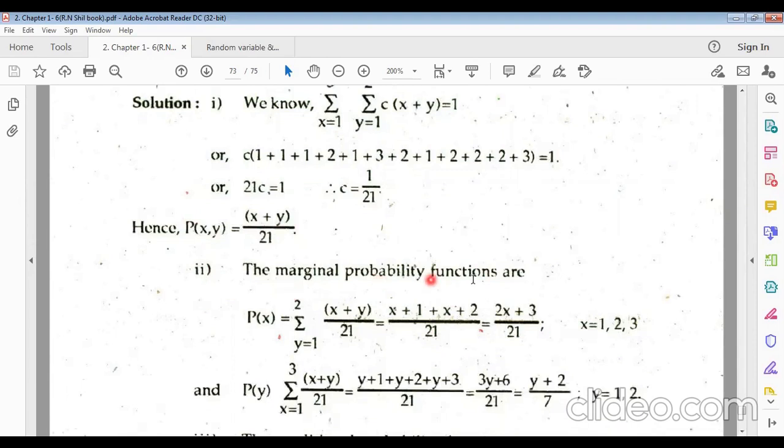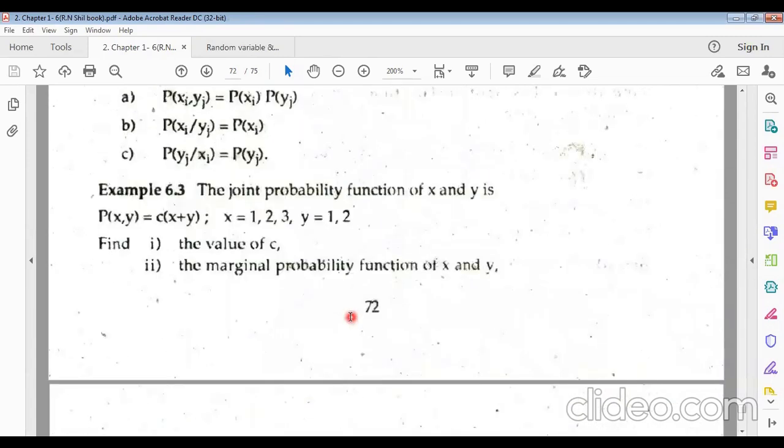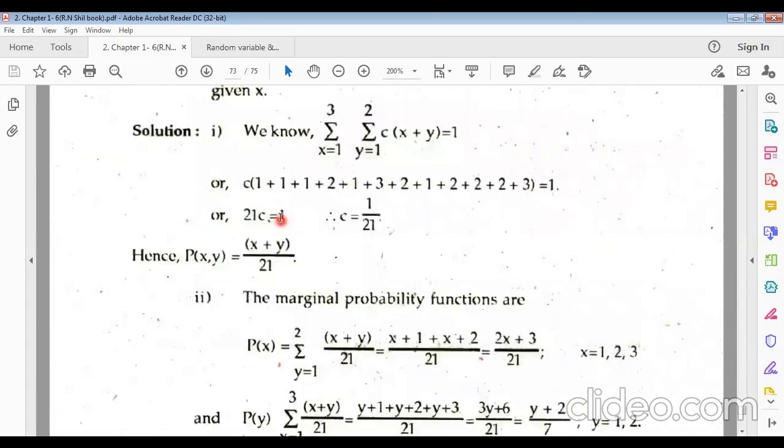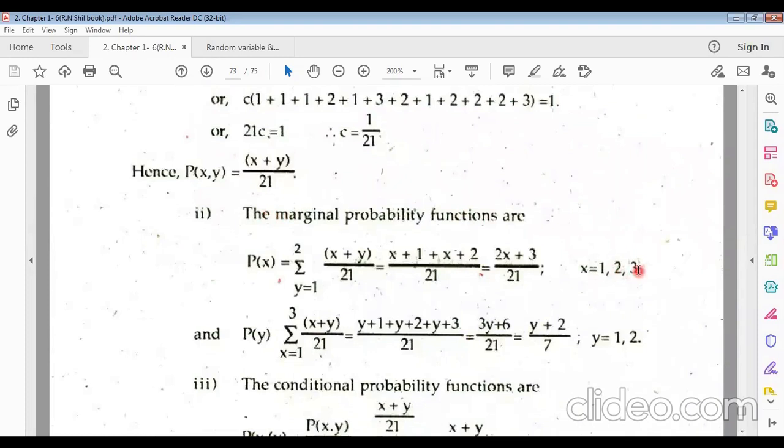Now the second part, the marginal probability functions. The probability of x equals the summation over y equals 1 to 2 of p(x, y), just putting this formula, for x equals 1, 2, and 3. Putting y equals 1 we get this, and putting y equals 2 we get this one, x plus 2. Just taking the sum, we get twice x plus 3.